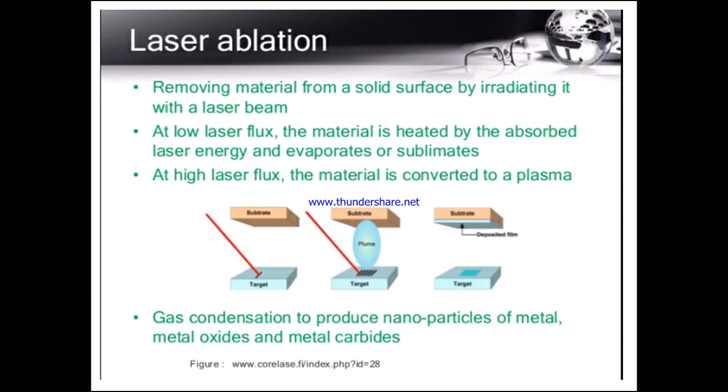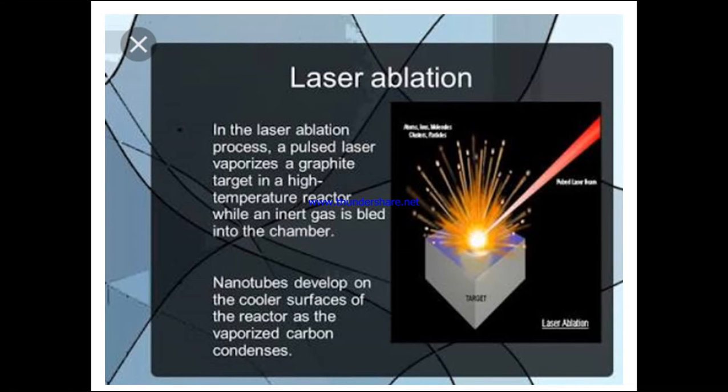Substrate is nothing but where the vapor form is deposited. So that is what the third figure indicates here. So in the laser ablation process, the pulsed laser is nothing but a high energy pulsed beam of rays, of 10⁷ watt per centimeter cube at high temperature.